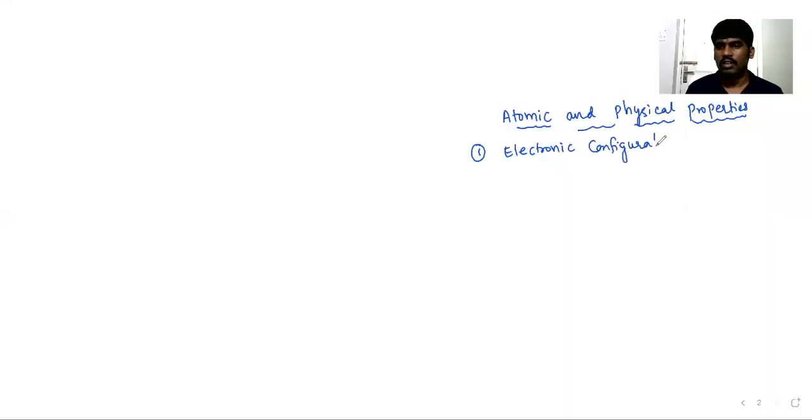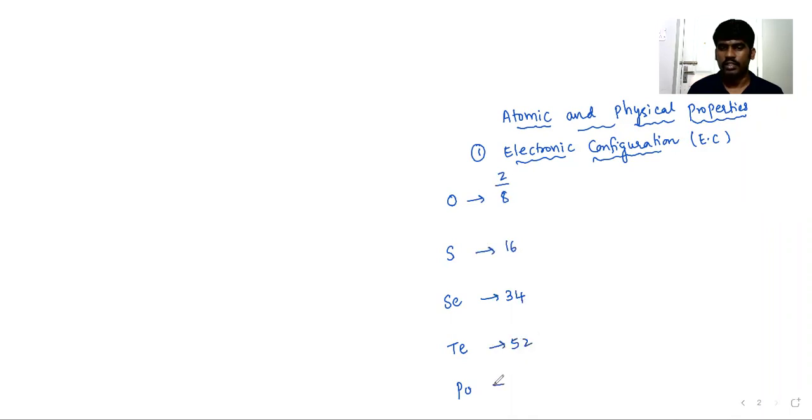First one is electronic configuration. For the sake of convenience, I am writing it as EC: oxygen, sulfur, selenium, tellurium, polonium. What is the atomic number? 8, 16, 34, 52, 84. 8 plus 8, 16; 16 plus 18, 34; 34 plus 18, 52; 52 plus 32, 84.